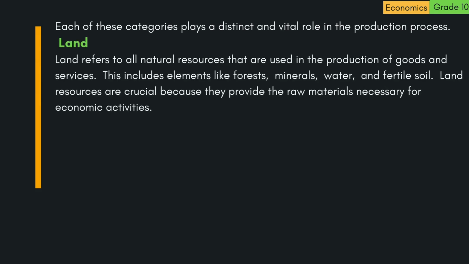A. Land. Land refers to all natural resources that are used in the production of goods and services. This includes elements like forests, minerals, water, and fertile soil. Land resources are crucial because they provide the raw materials necessary for economic activities.